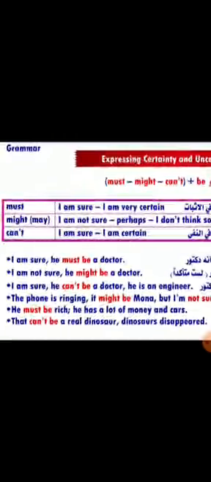When I am sure, but the sentence is negative, I use can't. Can't here means لا يمكن. Can't can be I'm sure or I'm certain or it's impossible.